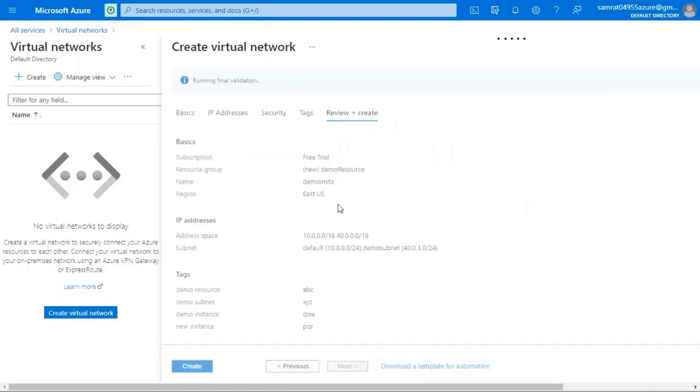Once you click on Review + create, you can see the options that you have selected. It is processing, so it will take some time. Yeah, it shows that validation passed.